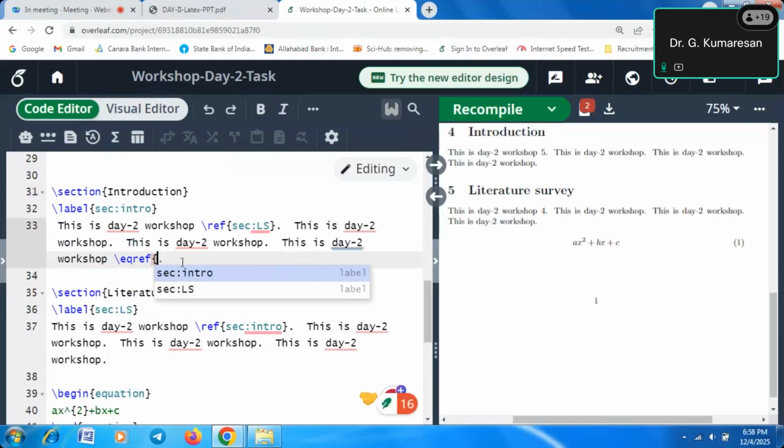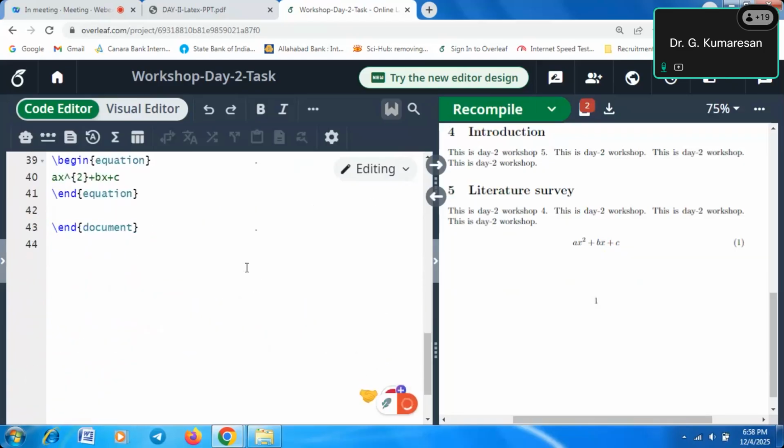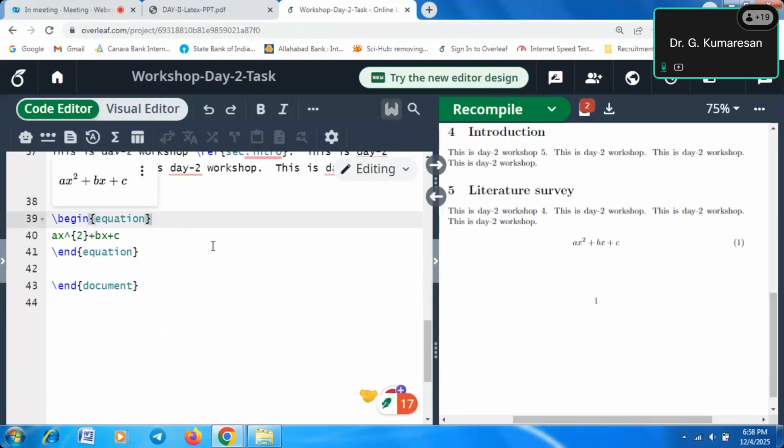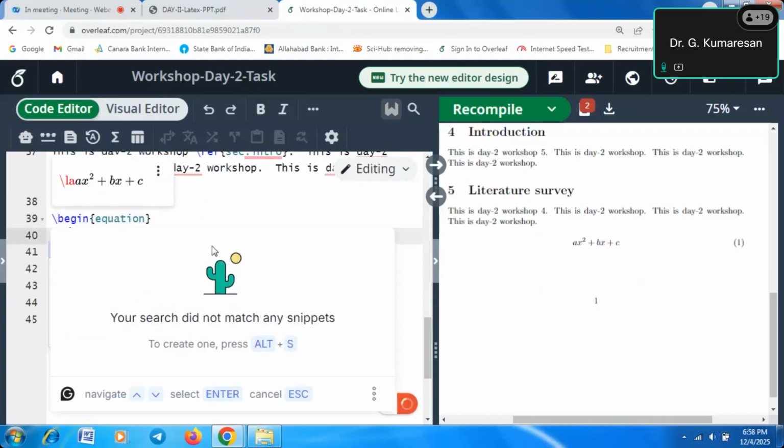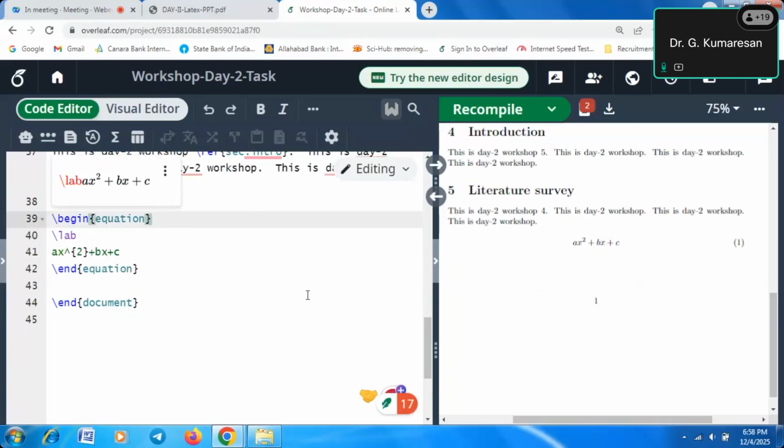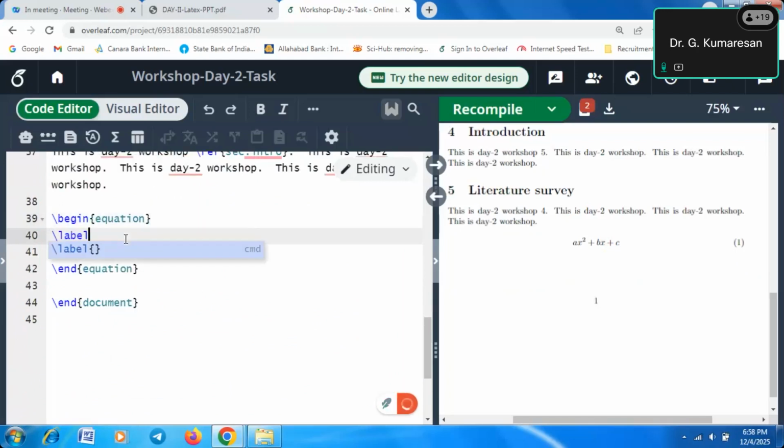That's why the label name is not coming here. So first we go to that equation. After the begin equation, we have to write the label. What is the label name? Equation 1, like that we have to put.